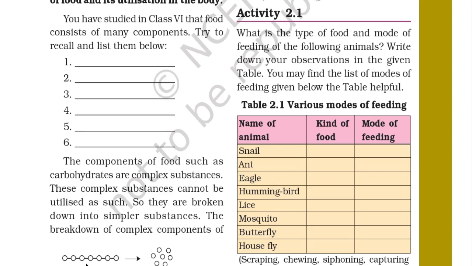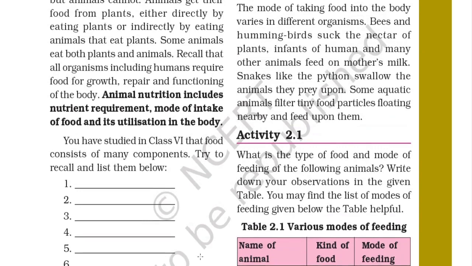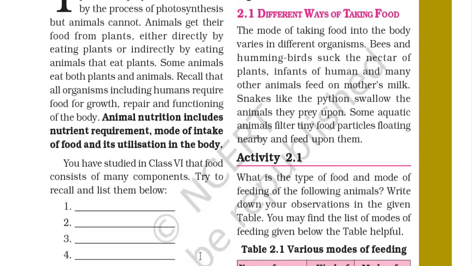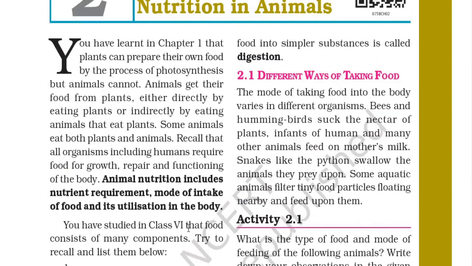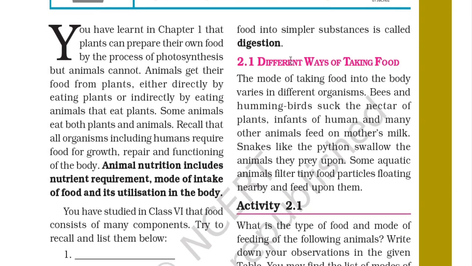It is a complex form. You can see the complex structure of the carbohydrate, and these are the simpler substances. The breakdown of complex components of food into simpler substances is called digestion. So digestion is the process in which the complex substance is converted into simpler substances.